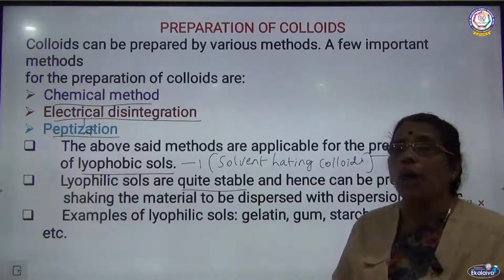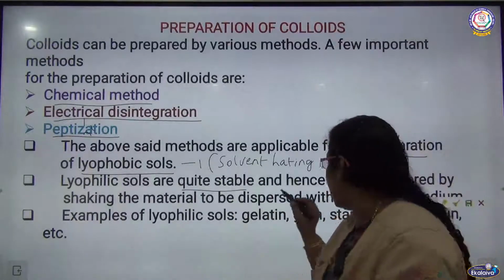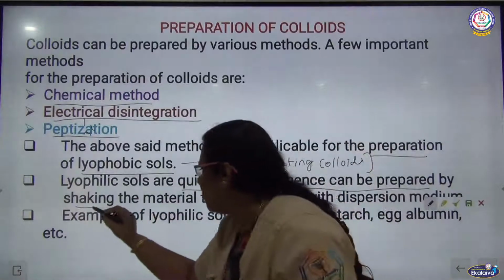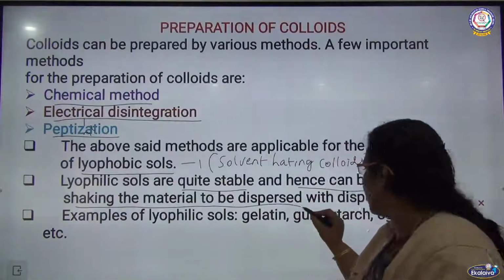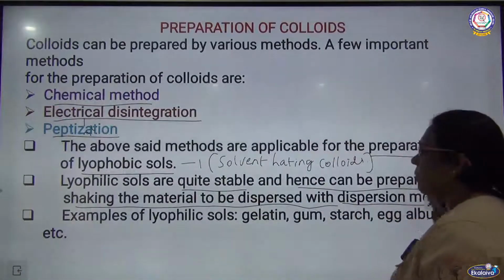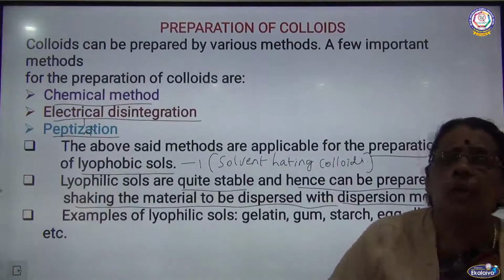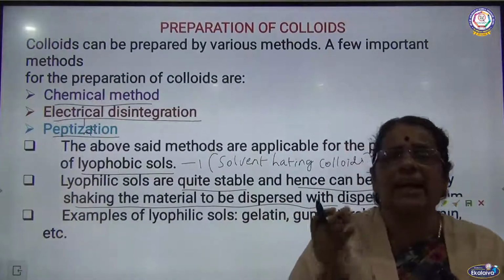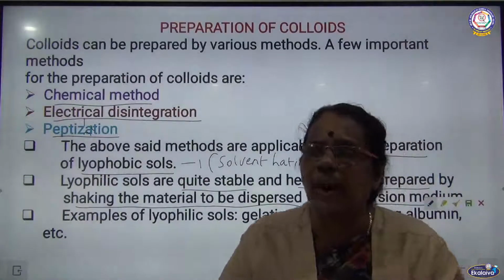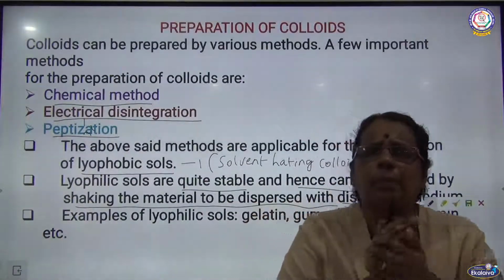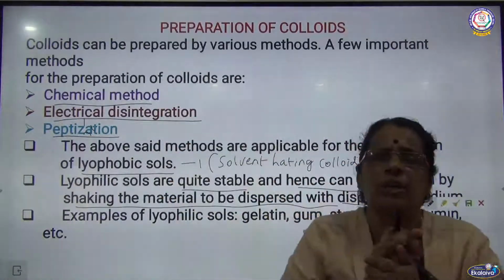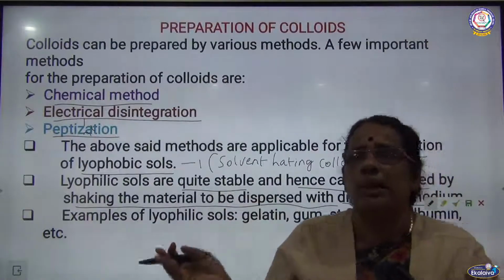When you talk about lyophilic colloids, they are quite stable and hence can be prepared by shaking the material to be dispersed with the dispersion medium. So simple methods can be used for preparing lyophilic colloids, as they are solvent loving colloids. Just simply it can be prepared by mixing the dispersed phase with the dispersion medium, mixing the solute and solvent.